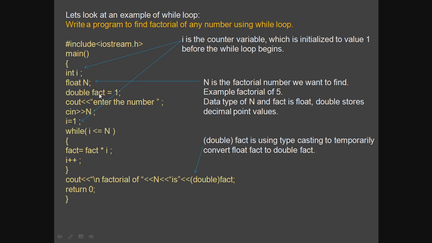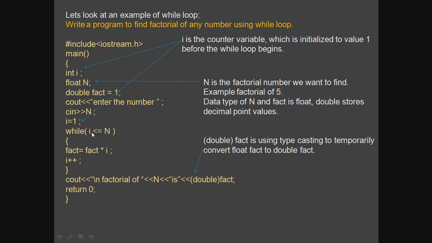Clear? So fact is assigned the value 1 as it is used in the formula, so it should be 1 into 1, and i is also 1. After you initialize the values, the cout statement will display, enter the factorial number that you want to find. Using the cin input stream from the keyboard, the overloaded operator will direct it and store it in the variable n. Suppose it is 5, then i is assigned the value 1, initialized, and it ends with a semicolon.